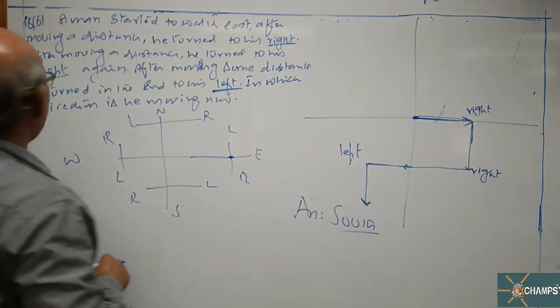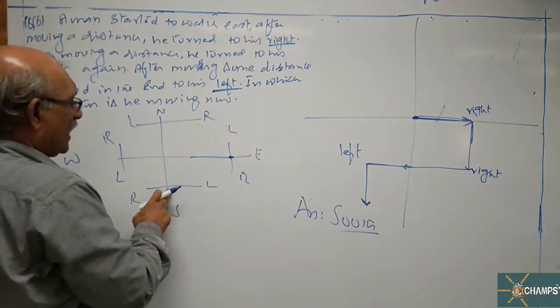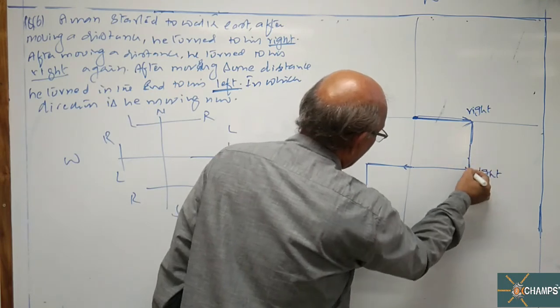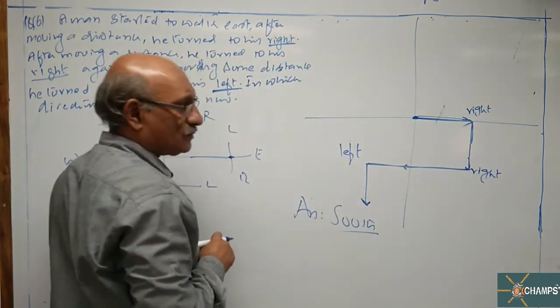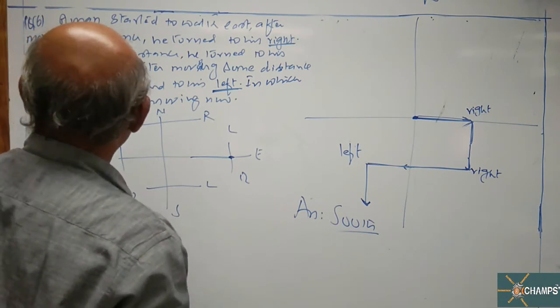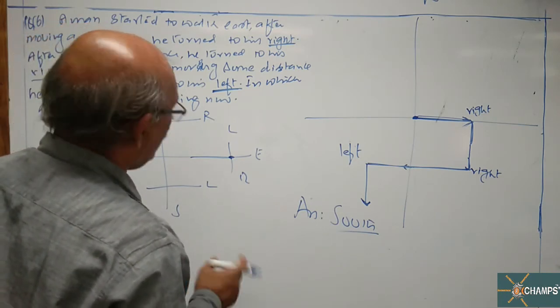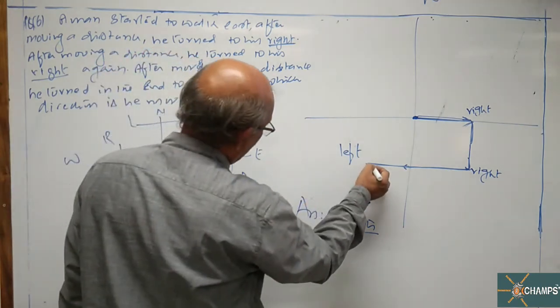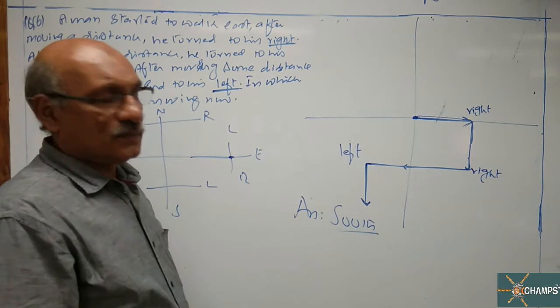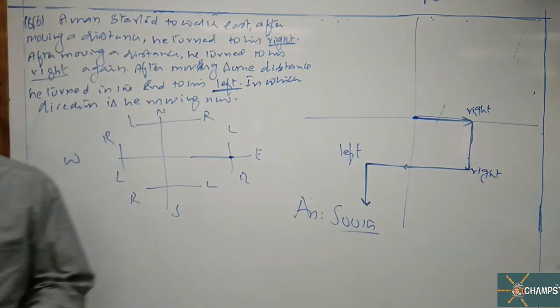After moving a distance, he turned to his right. So right hand side of south is nothing but west. After moving some distance, he turned in the end to his left. Left hand side of west is again south. So answer is south. Okay, note down the solution.